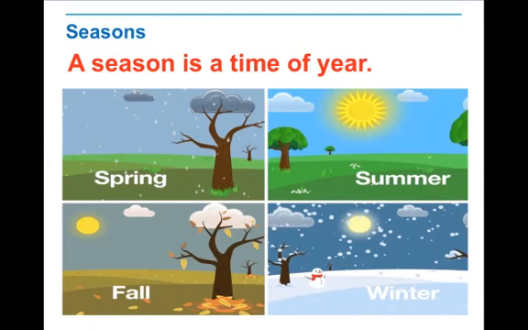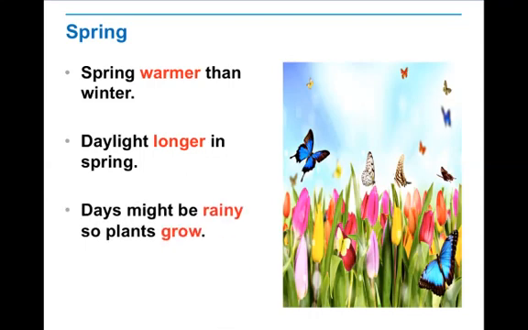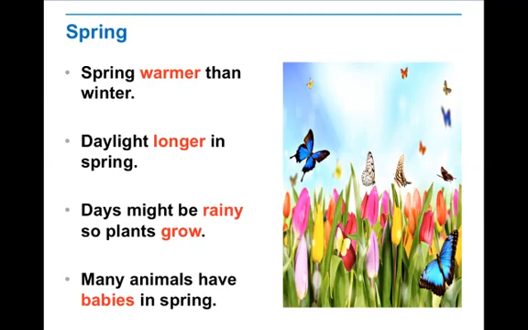We talked about spring first. So spring is warmer than winter. Yeah, that's why we start to wear lighter clothes in spring. The daylight is longer in spring. You remember when we say the sun comes early in the morning than in winter. The days might be rainy, so that's why the plants grow and flowers bloom. Many animals have babies in spring.